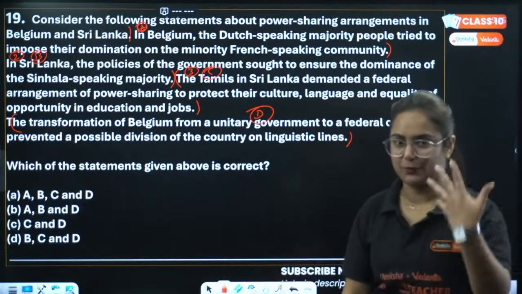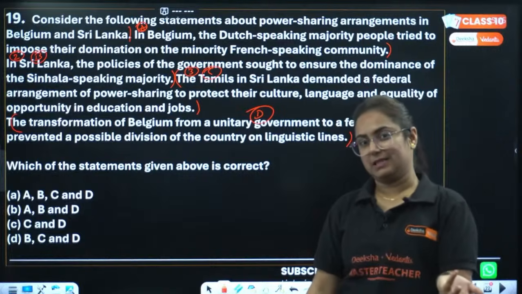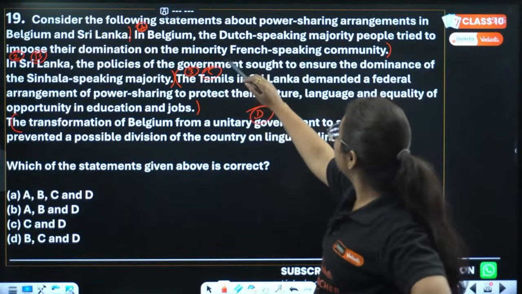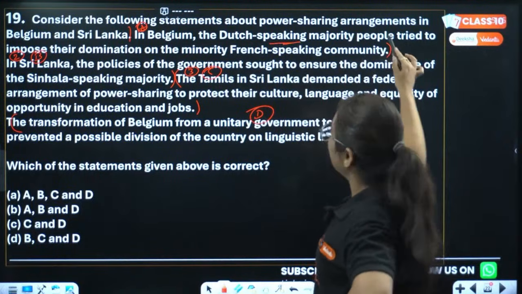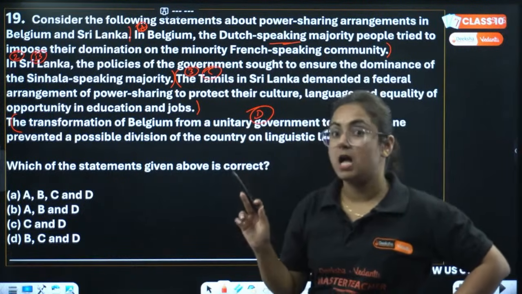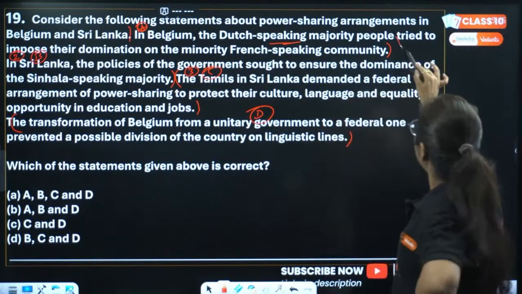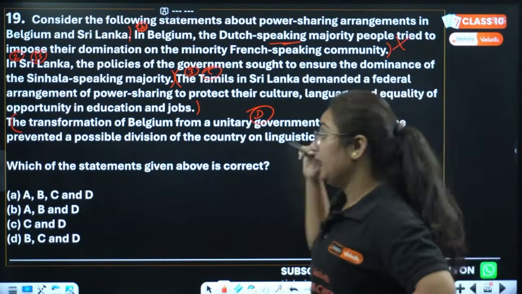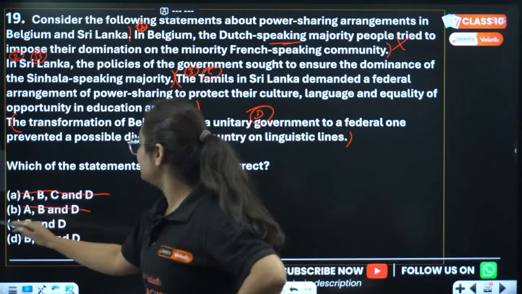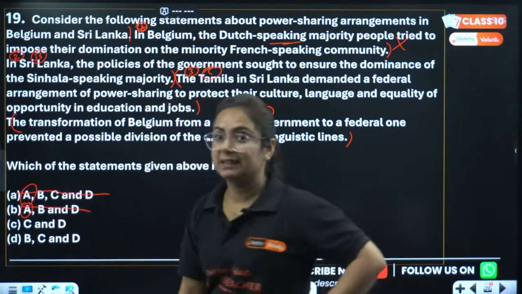I will solve this for you because I have made the mistake. However, it's easy. So first point says in Belgium the Dutch-speaking majority people tried to impose dominance. No, accommodation was done. Statement A is wrong. If statement A is wrong, option A becomes wrong, option B becomes wrong because it has A. Let's read the rest.